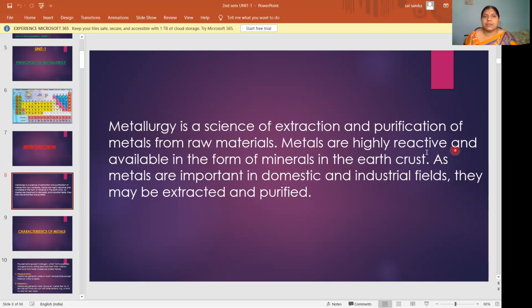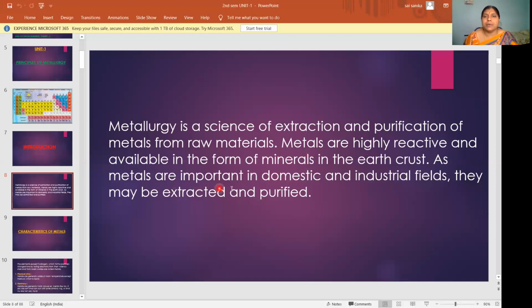Metals are highly reactive and available in the form of minerals in the earth crust. These metals are very highly reactive. What is the meaning of that? It means they will combine with any other metal or any other element. And they are available in the form of minerals in the earth crust. How are they available? In the form of compounds, for example iron oxide, lead oxide, lead sulfide, aluminum oxide. In the form of compounds they are available. That is known as mineral.